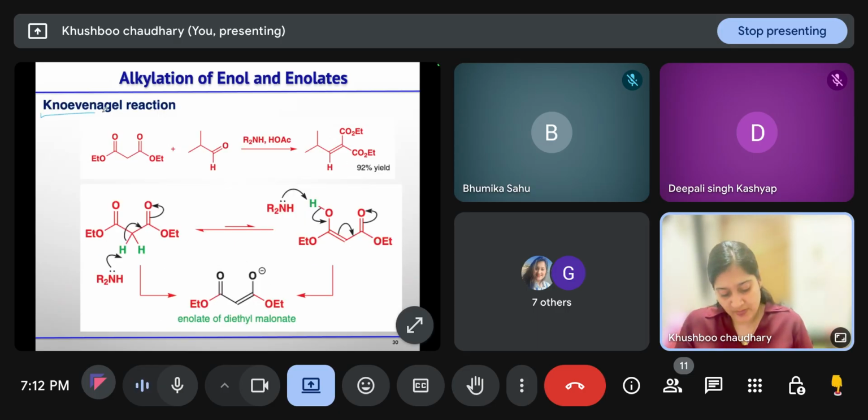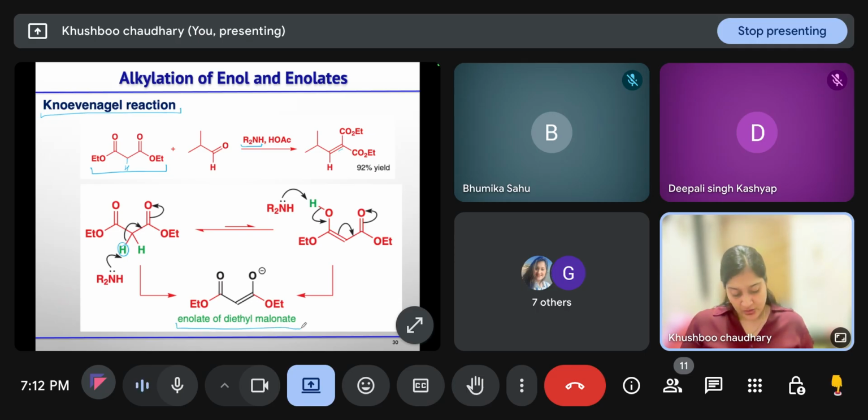Then we have the Knoevenagel reaction. In this case, you have a diester and you are treating it with an aldehyde in the presence of base or some amount of acid. Then you will get this alkylated diester compound. Again, base is there, you have an active methylene compound, so first proton abstraction will take place.